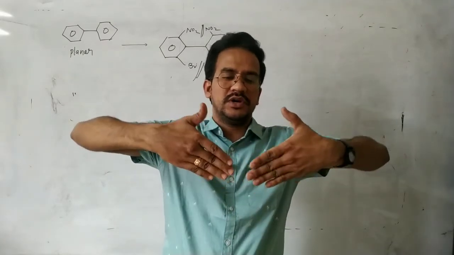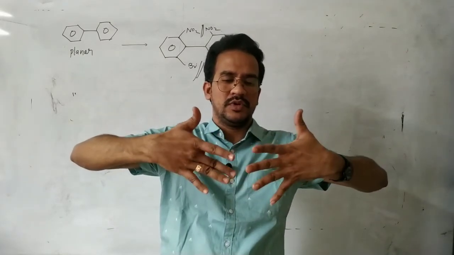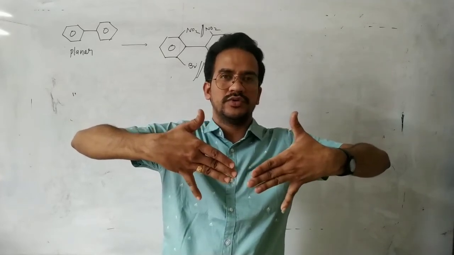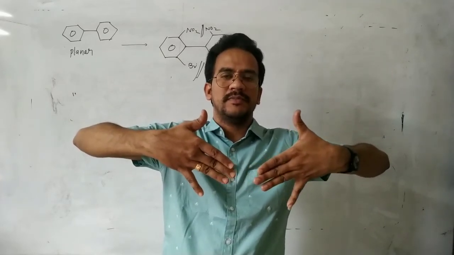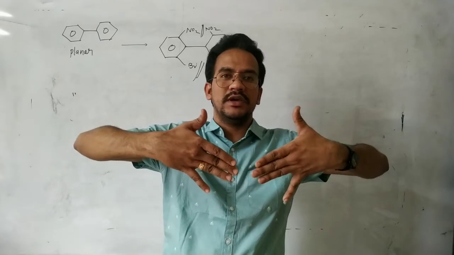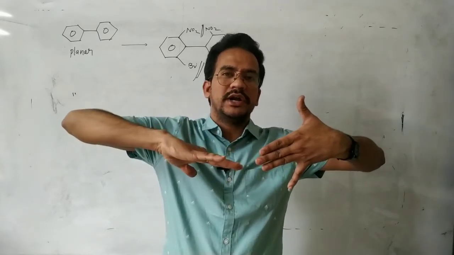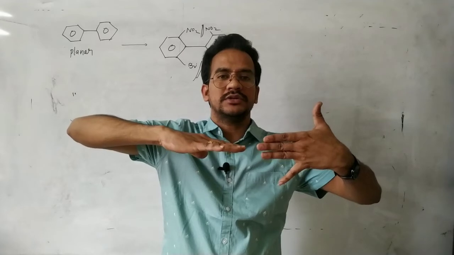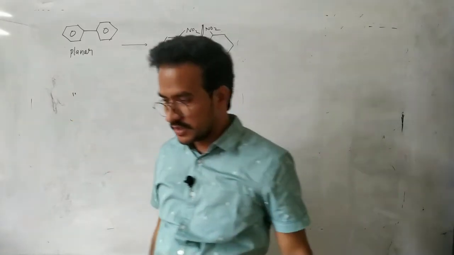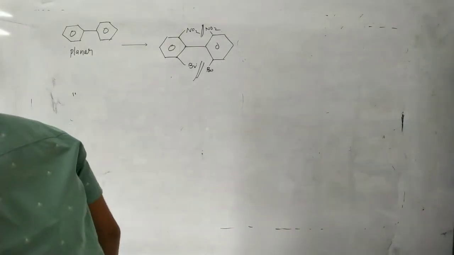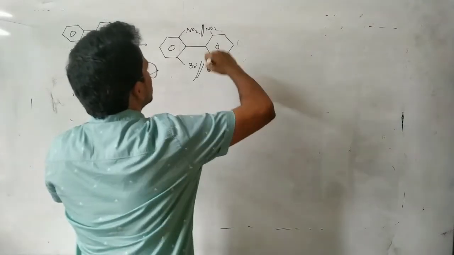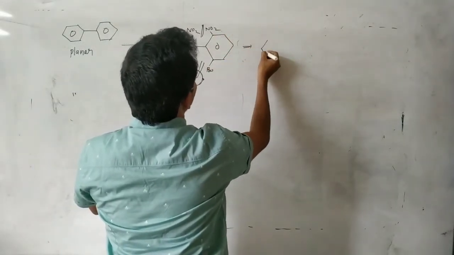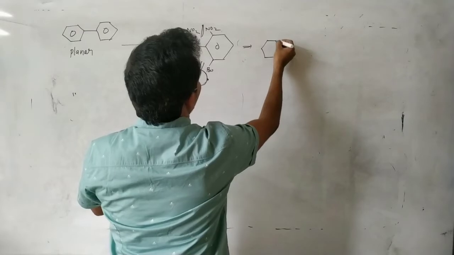Suppose here this is a bromine or NO2. They repel each other. To gain stability, these two rings rotate like this, which means they exist perpendicular to each other. Then there is no plane of symmetry and it is non-superimposable on its mirror image. See this one? Two rings are perpendicular.